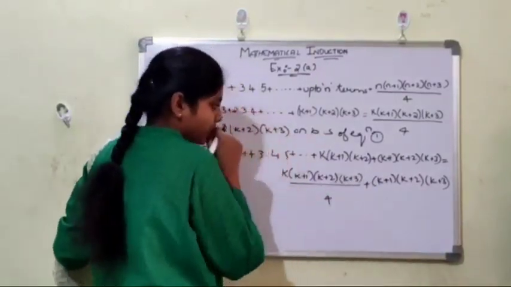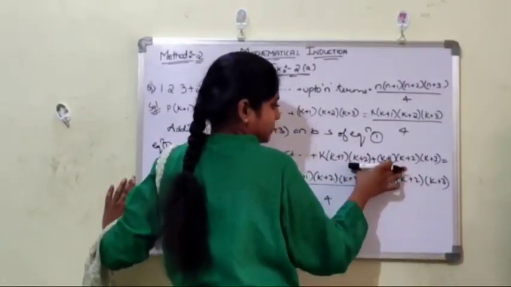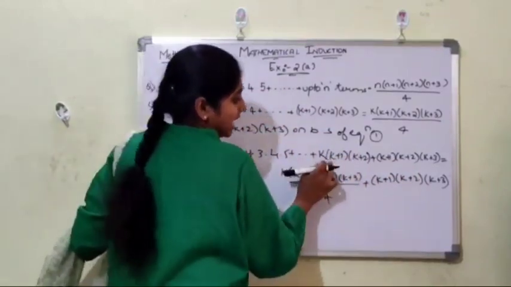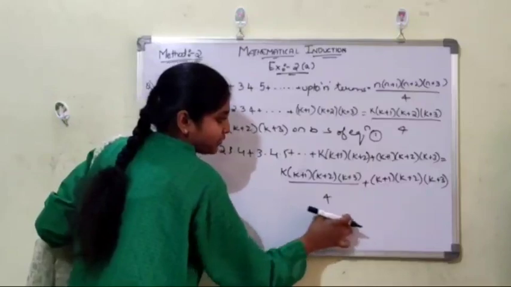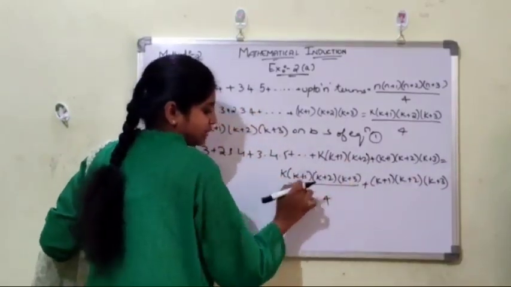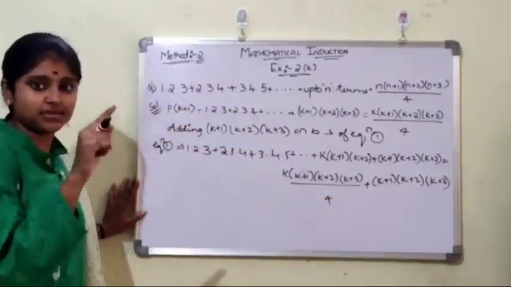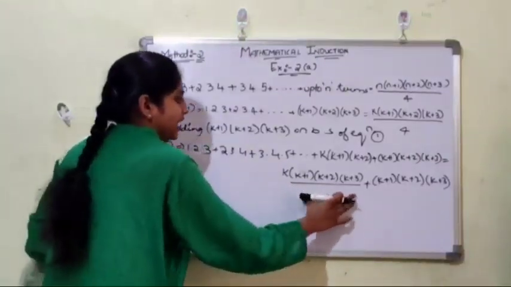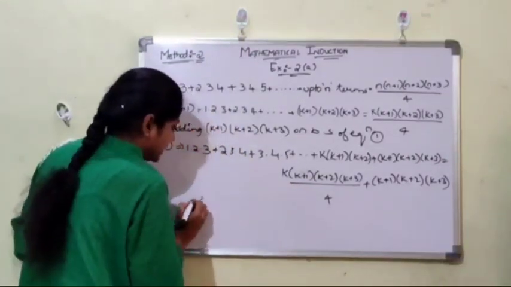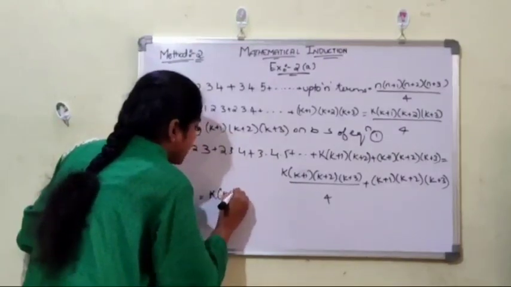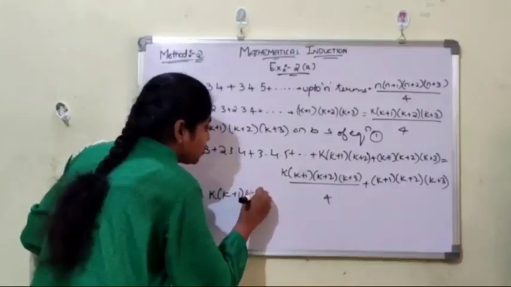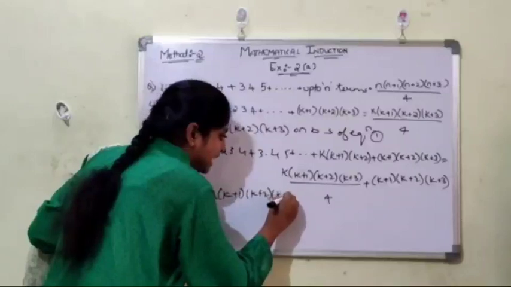Now we have already got the LHS value, and we have already proved that k plus 1 is true. Coming to the RHS part, we have to solve this part and prove that k plus 1 is true. Taking the RHS part, that is k into (k plus 1) into (k plus 2) into (k plus 3).